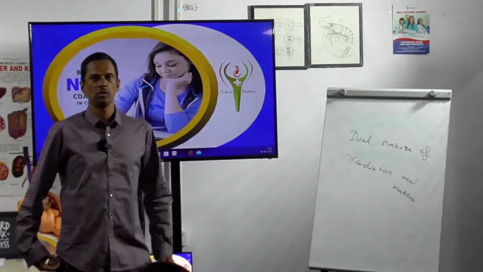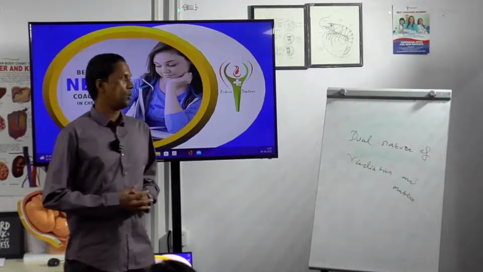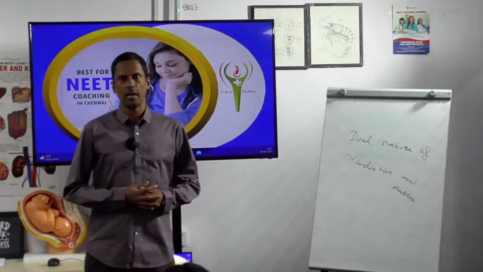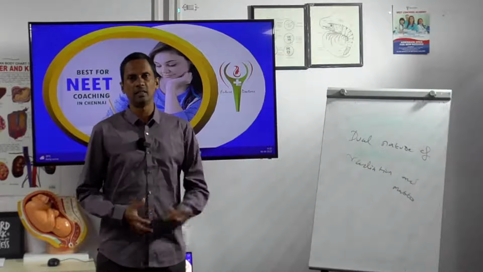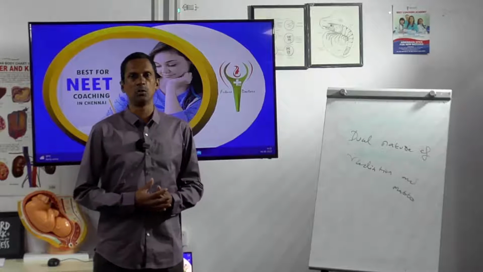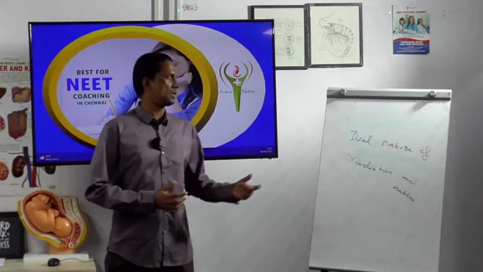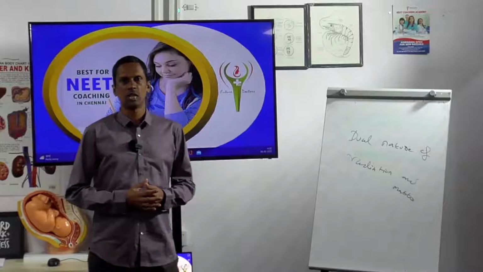So, good day students. Now we are going to see one of the important chapters in the NEET physics syllabus, that is dual nature of radiation and matter. Dual means two. So, how does light possess two natures? What are the two natures of light? That only we are going to see in this chapter.